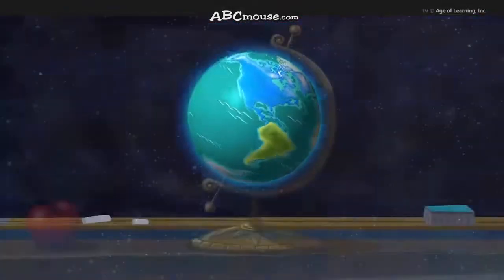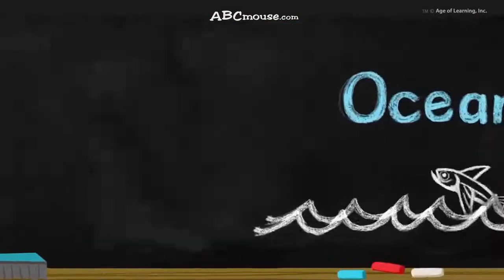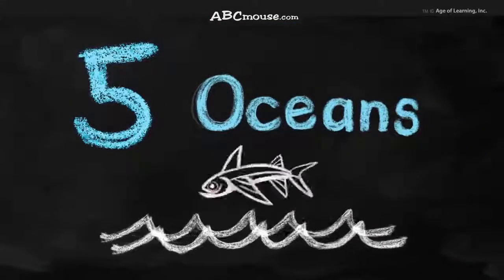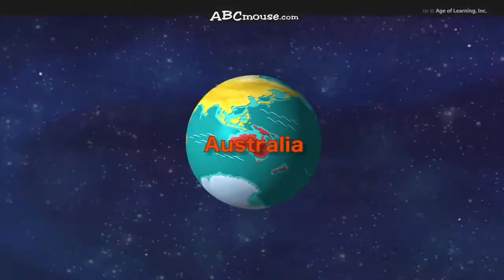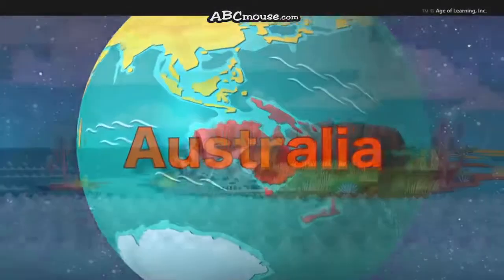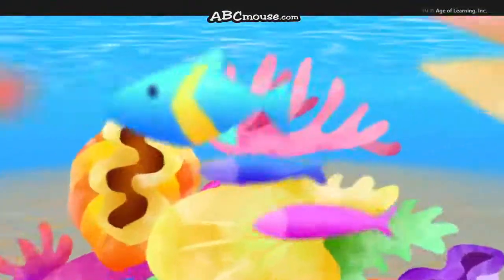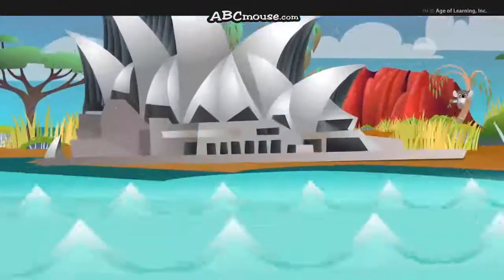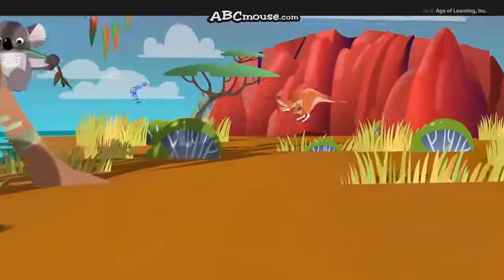Our Earth is a very, very, very big place. It is covered by water and land. It has 5 huge oceans where we can swim and 7 continents where we can stand. Let's look at Australia. It's the smallest of continents. The fewest people call it home. Most of its land is the bush, bushland and outback where koalas and kangaroos roam.